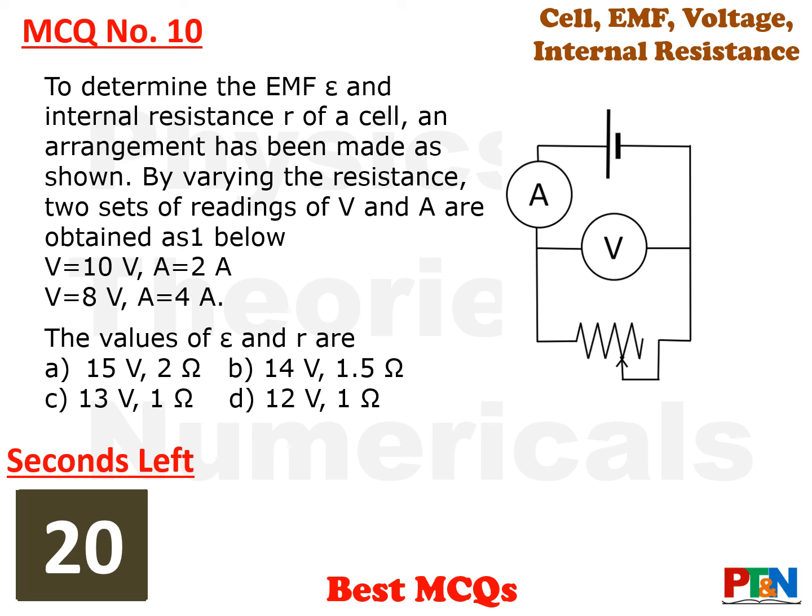Now you are given two sets of values. One is V 10 volt, A 2 ampere, another is V 8 volt, A 4 ampere. From this you need to find out the value of E and r. 4 options for you, 20 seconds time for you. Your time starts now.